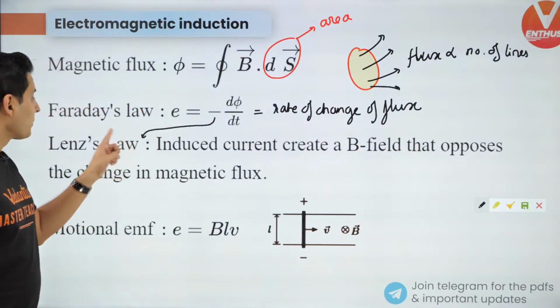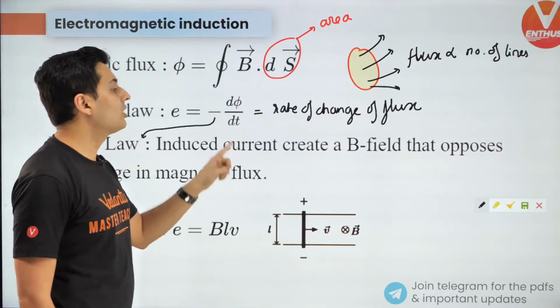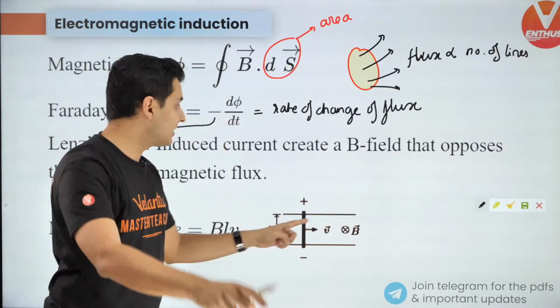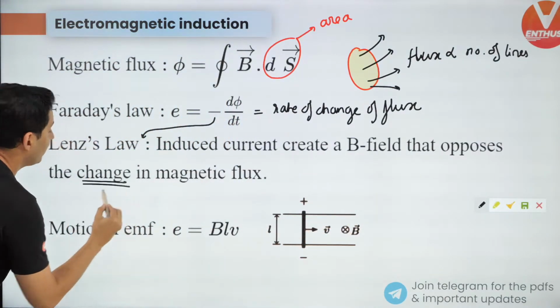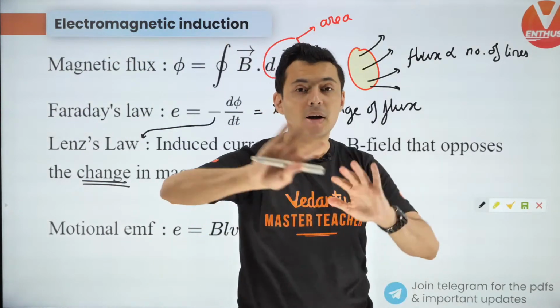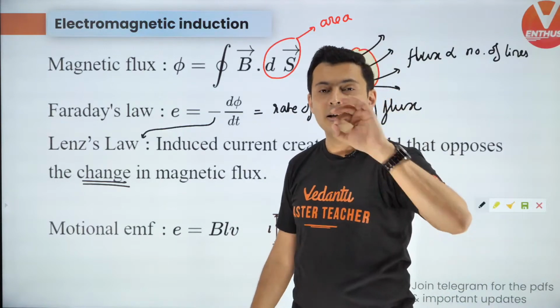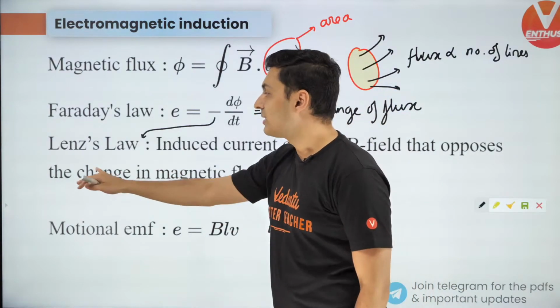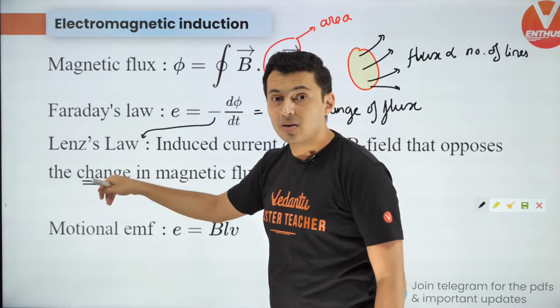Now Lenz's law says that the direction of the current always opposes the change. Many people forget this word. It always opposes the change, not the magnetic field. Many people get it wrong and lose marks or get negative marks because of this word.